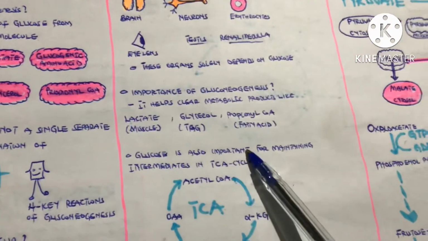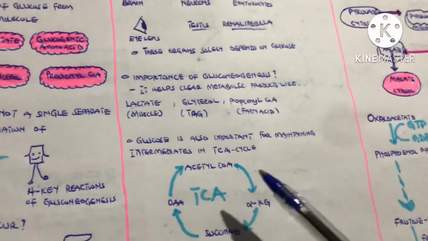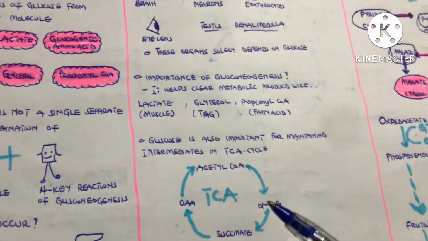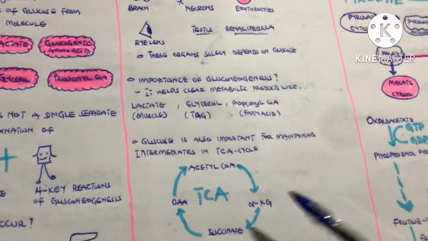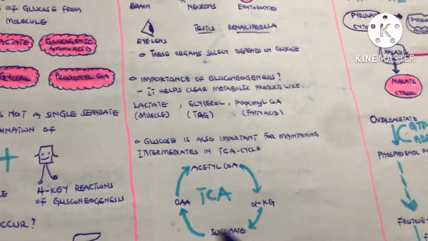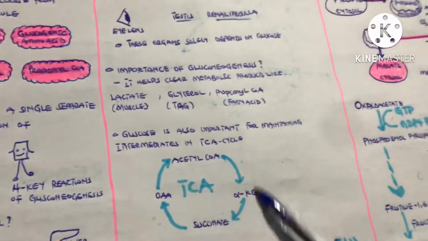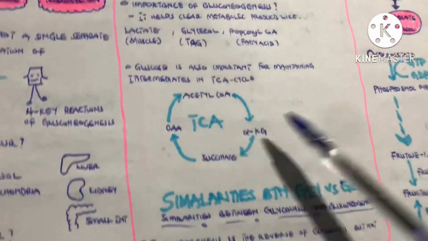Glucose is also important for maintaining intermediates in the TCA cycle. You see, in glycolysis, glucose is converted to pyruvate, which will be converted to acetyl-CoA, and acetyl-CoA will be used in the TCA cycle. So acetyl-CoA will be converted to the TCA intermediates, and in so doing, glucose helps to maintain these intermediates.